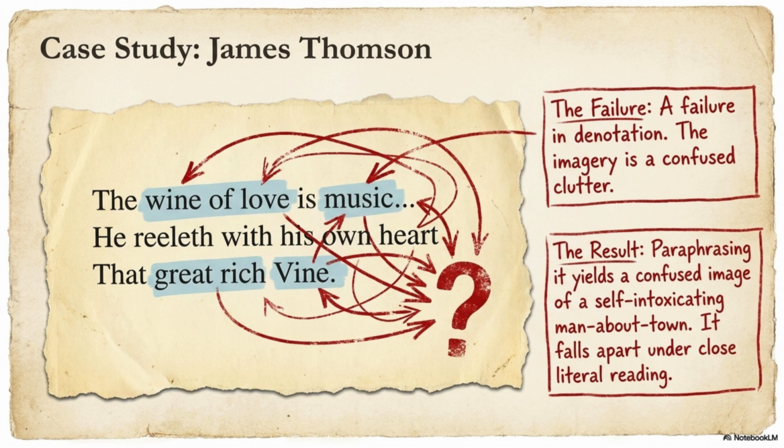Close reading problem. The slide says, it falls apart under close literal reading. This is the key criticism. At first glance, the poem sounds impressive. But when we analyze the words carefully, the imagery becomes confusing. The poem creates emotional atmosphere but lacks clear structural control. For Tate, this is a serious weakness.